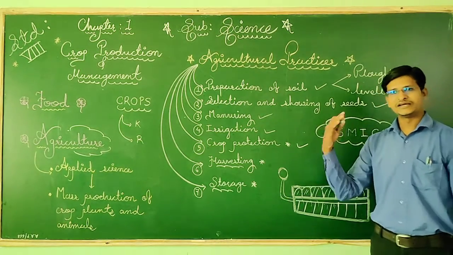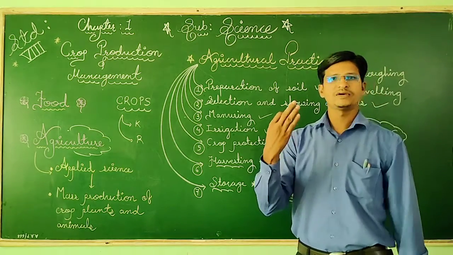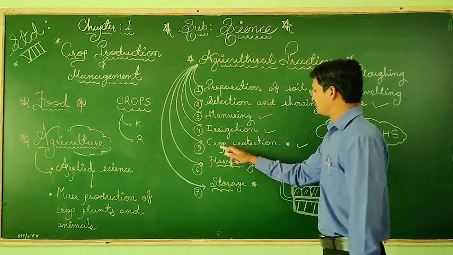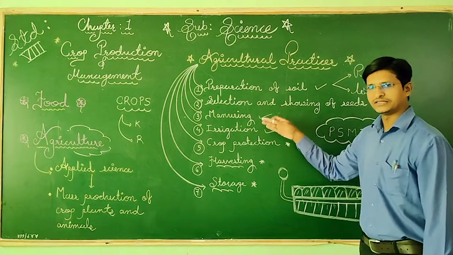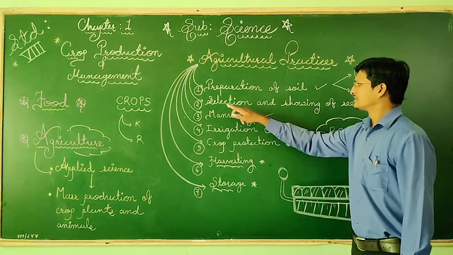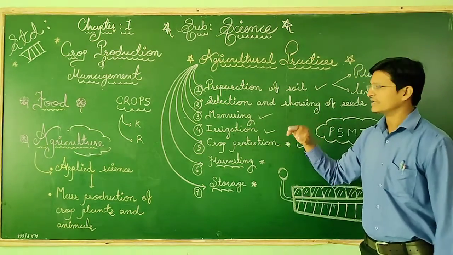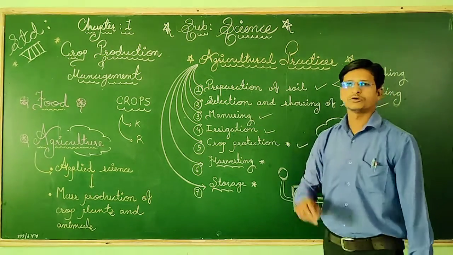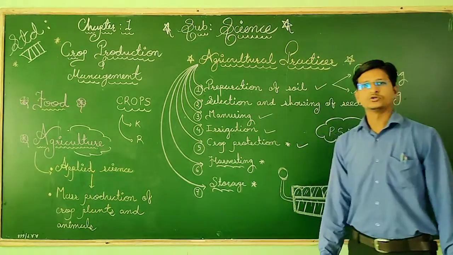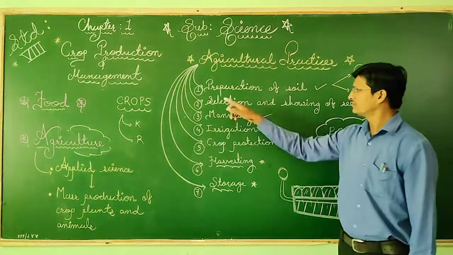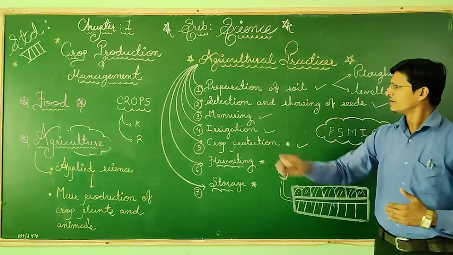Harvesting can be done by machines or manually. Then protection of the soil, the irrigation system, manuring with fertilizers, and selection and sowing of the seeds. If the selection is not good, if a healthy seed is not there, how will we get good crops? So how to select the seed is also important.